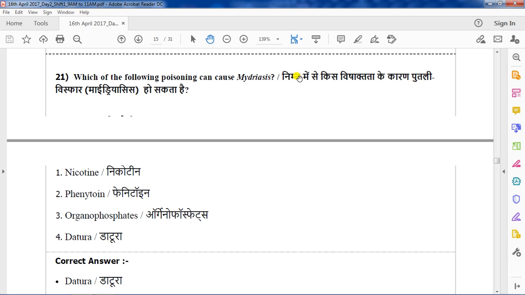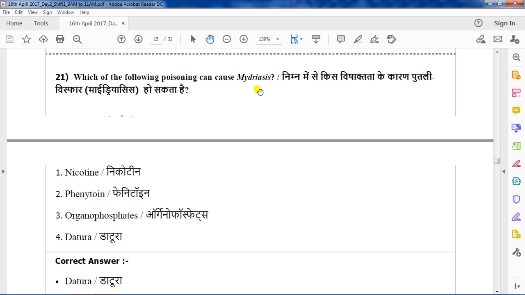So, what is mydriasis? Mydriasis is the dilation of the pupil of the eye. Then another term is miosis. Miosis is just opposite to mydriasis, that is constriction of the pupil. Why does datura cause mydriasis?